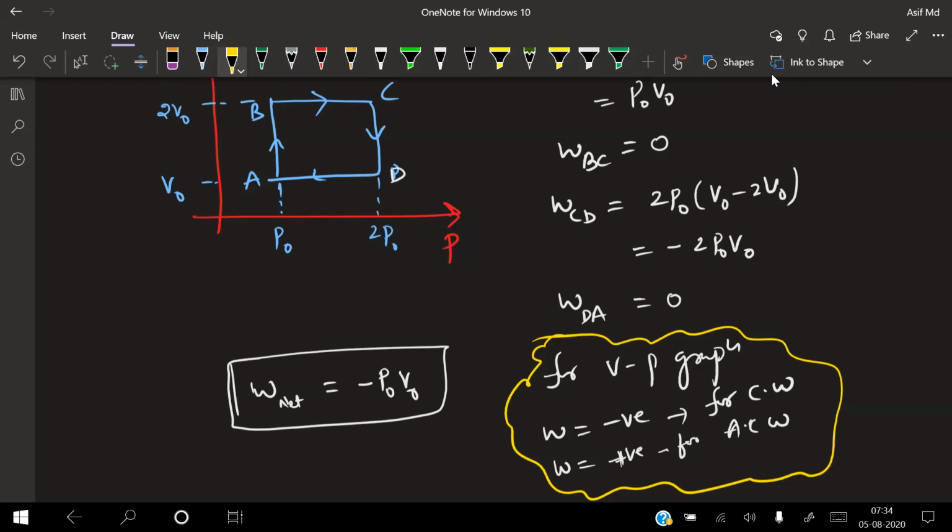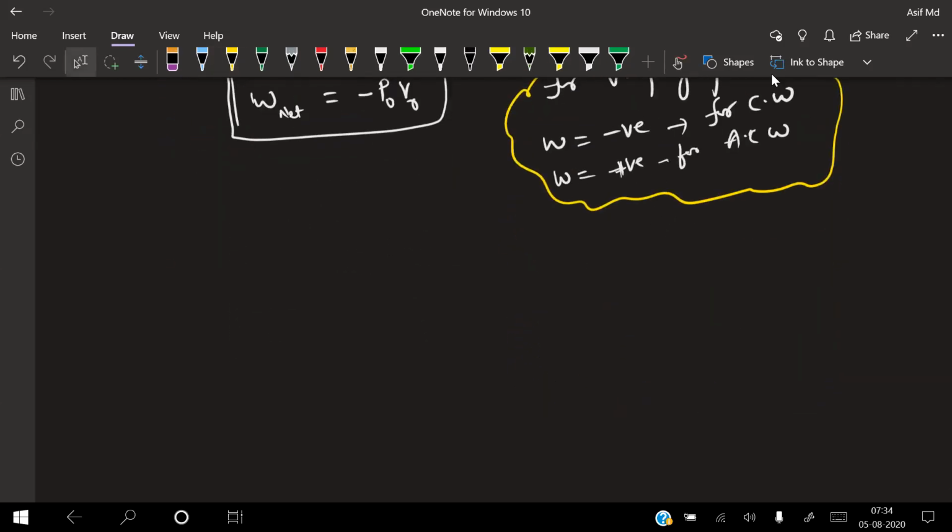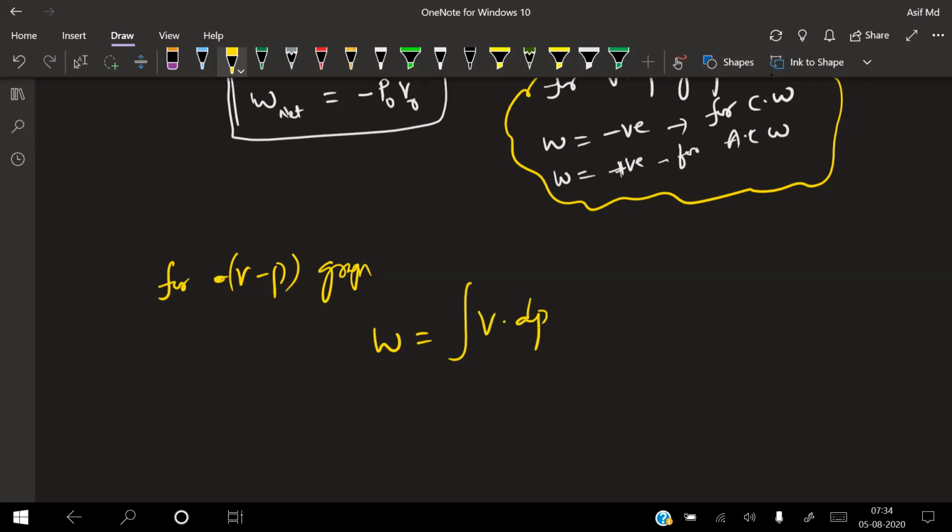Now when we get a graph like V versus P, for the VP graph, can we write W equals integral of V dP?